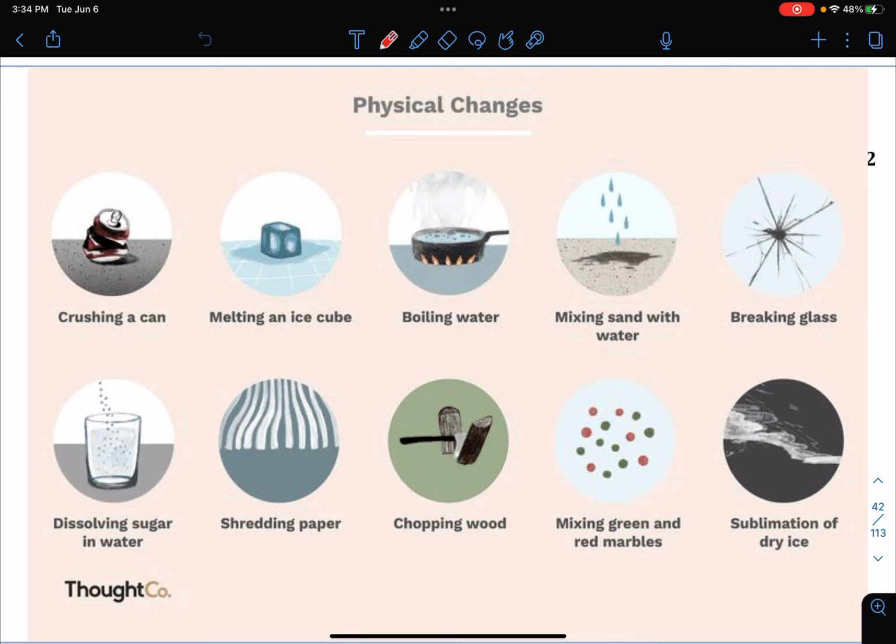So here are some images showing physical changes. Crushing a can, melting an ice cube, boiling water, mixing sand with water, breaking glass, dissolving sugar in water, shredding paper, chopping wood, mixing green and red marbles, or the sublimation of dry ice. Sublimation means a substance changing from a solid to gas, skipping the liquid phase. So all of these examples are just physical changes. The substance has not changed itself. The chemical compound is the same.